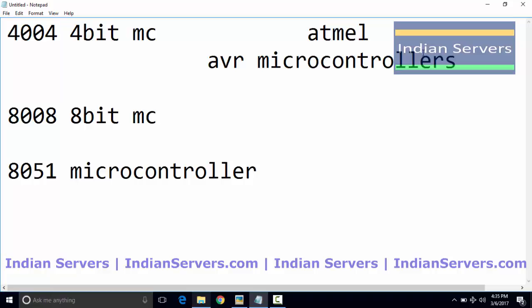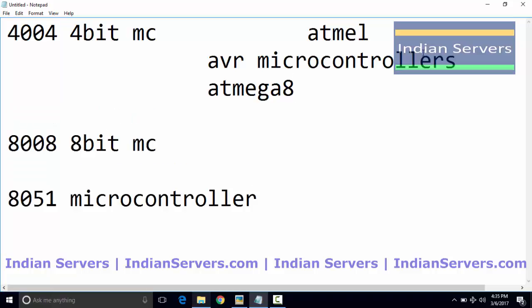So the basic AVR microcontrollers are Atmega 8, which is an 8-bit microcontroller, and Atmega 16, which is also an 8-bit microcontroller, but the ROM size of the Atmega 16 is 16 KB. Coming to Atmega 8, the size of the ROM or flash memory is 8 KB.